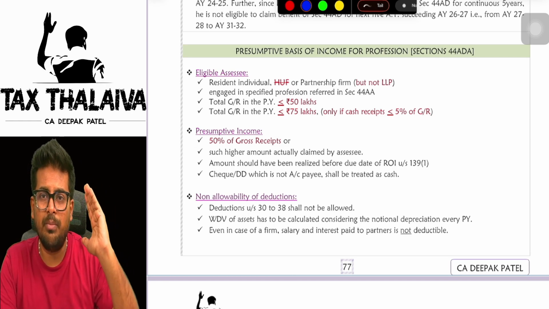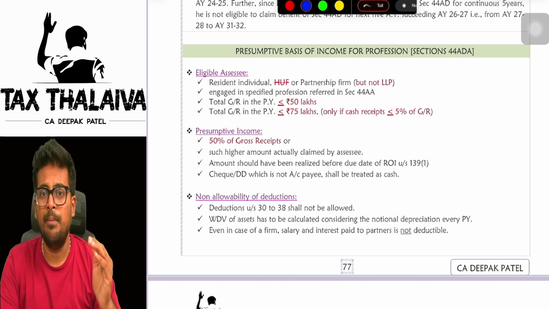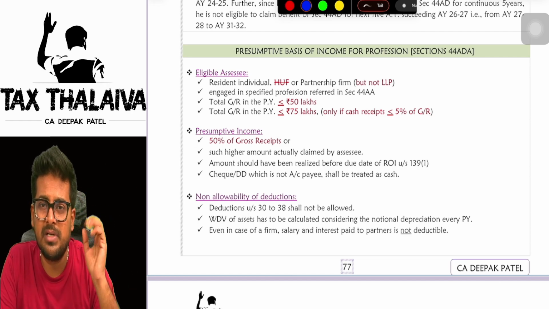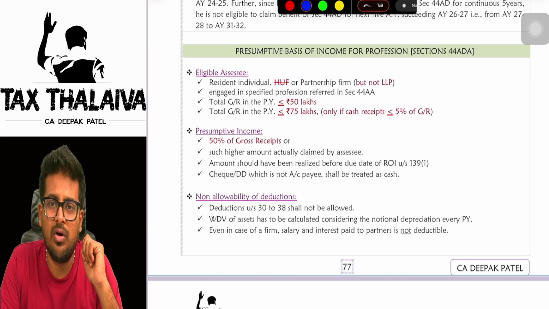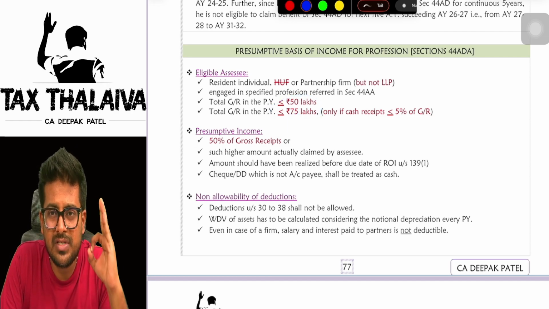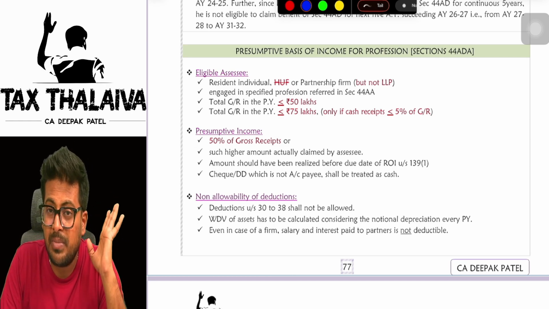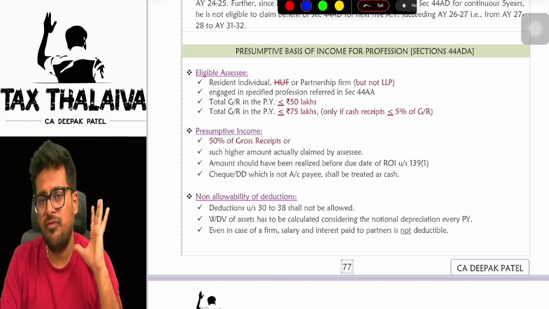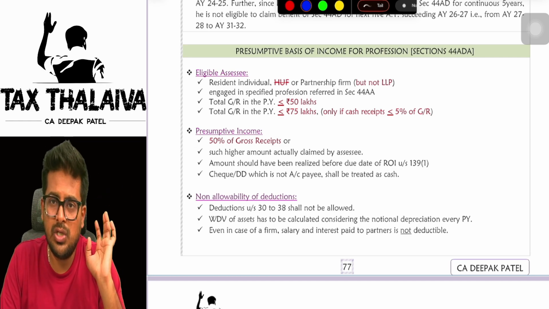If your gross receipts in your profession in the previous year are up to 50 lakhs, in that case straight away 50% you can offer as PGBP income. But if you have received more than 95% of the realization from sale of services in a prescribed mode, in that case you can offer up to 75 lakhs under presumptive income. I repeat, if you sold services and more than 95% of the money you got from your customers came in prescribed modes, then the higher limit of 75 lakhs is applicable. Up to 75 lakh rupees you can offer 50% of your gross receipts as your PGBP income.